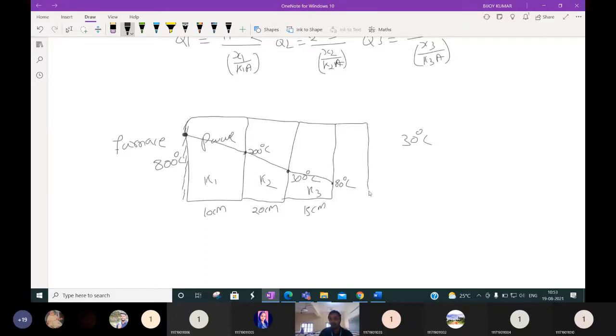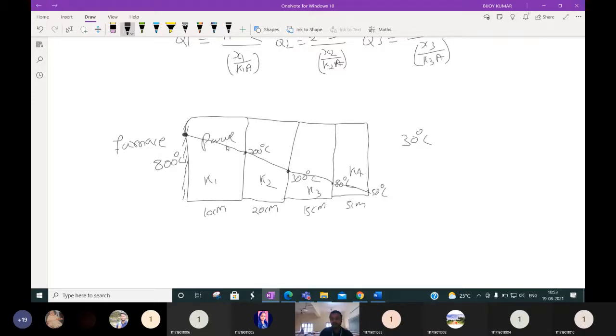Again we can use another wall, which reduces it to 50 degrees centigrade, with thermal conductivity K2 and suppose 5 centimeter. I think you now know the practical application. One single wall may not be sufficient for giving a certain temperature difference.